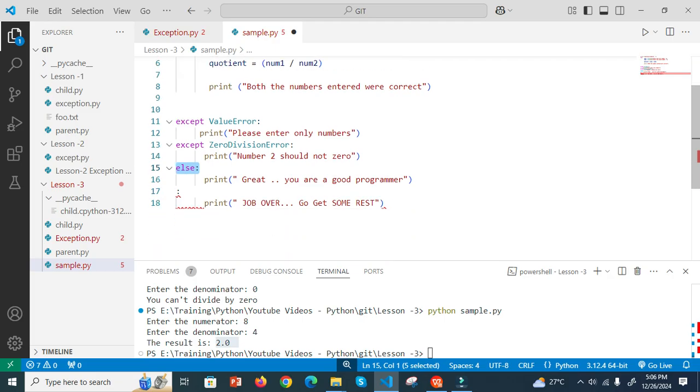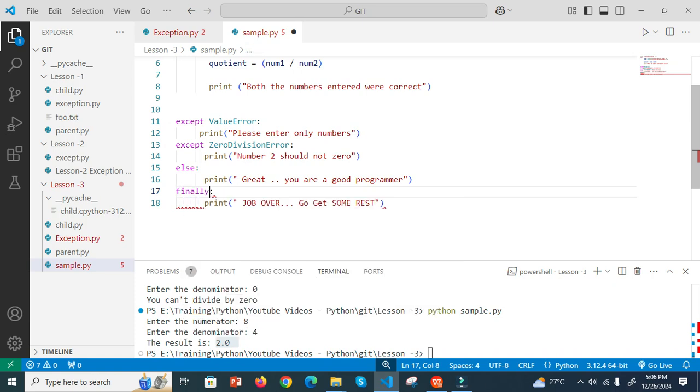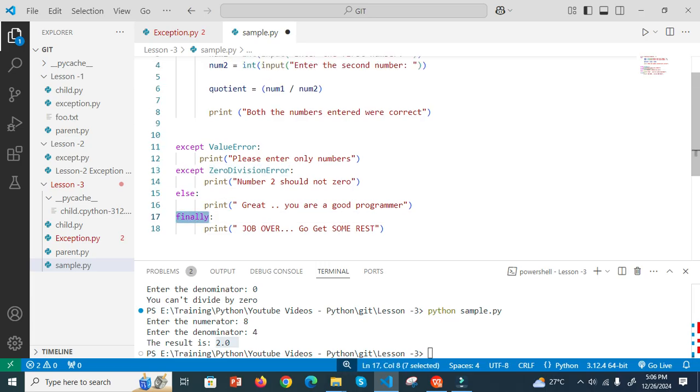Now here you say finally. You need to fill this. These are 3 things. So you need to say value error and zero division error, then finally. Finally will be executed whether there is an error or not, because the else part will be executed only if there is no error, but finally will be executed all the time. So the purpose is closing or cleaning up the memory, those kinds of operations we do here.